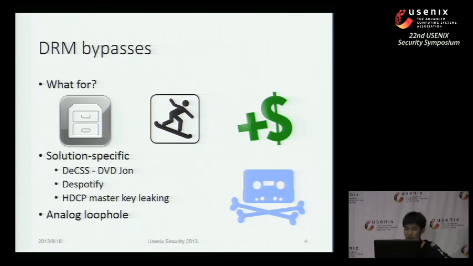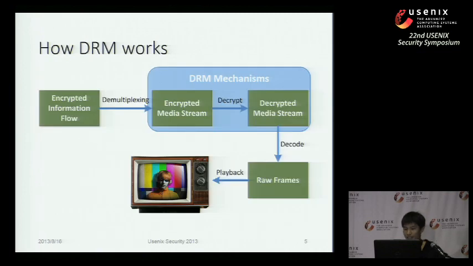The problem with these kinds of solutions is that you have to manually crack each DRM mechanism and design different bypasses. So that is not a generalized approach, right? A general bypass would be the analog loophole. A very extreme case is that you record the protected video using your camcorder, and after that you can play back the video as long as you want. However, you have to spend a lot of time re-encoding the video, and usually you will lose the high definition, right? So these are not a good idea.